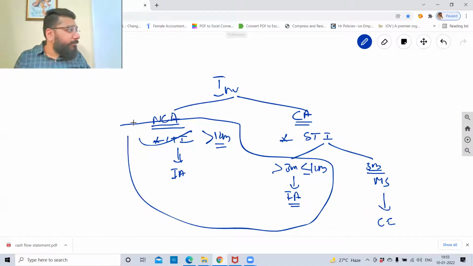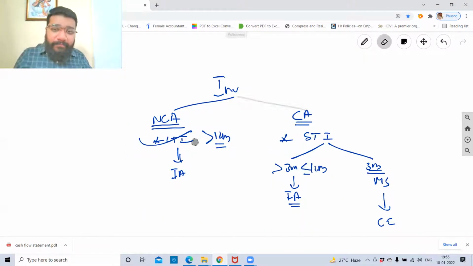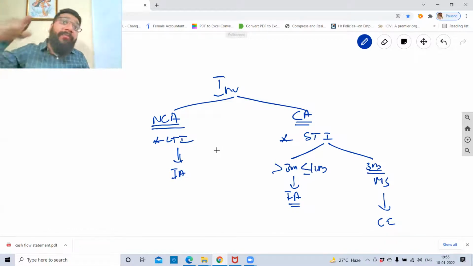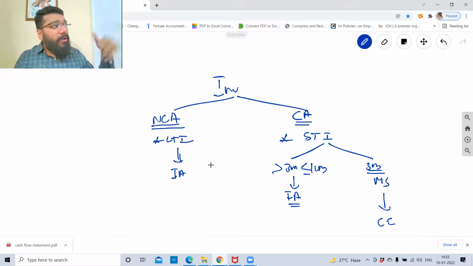Now clear, not clear? Okay. One more time. You understand what is long-term investment, Brinda? Long-term investment: I invested the money today and I'll get this money after 12 months of the balance sheet date. This year's balance sheet date is 31st March 2022. From that, I'll calculate 12 months. After 12 months, money is going to come. So definitely it is more than 12 months of the balance sheet date, so it is a non-current asset, long-term investment.